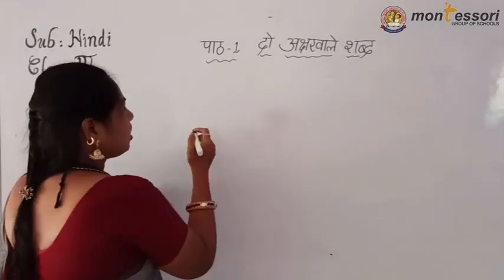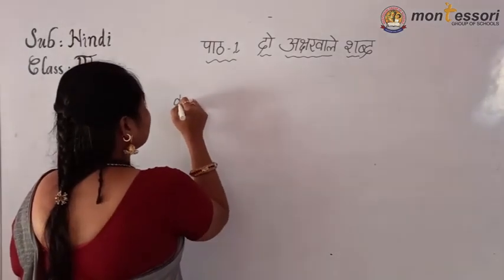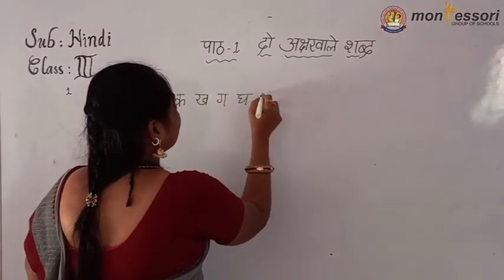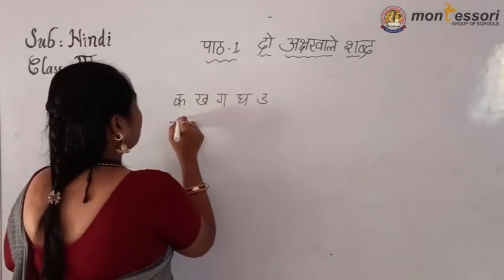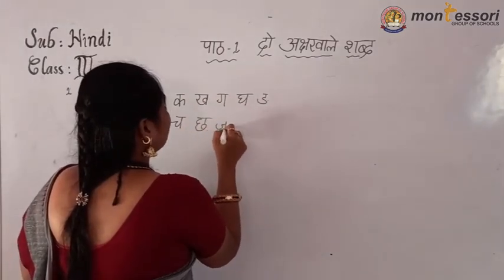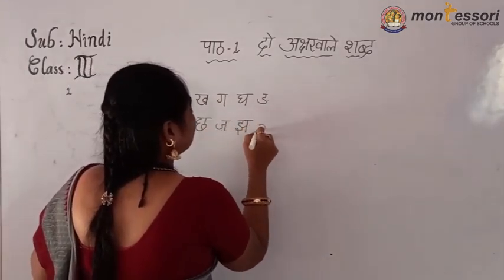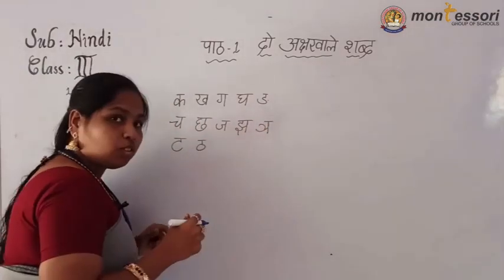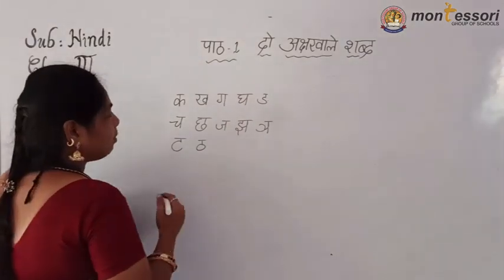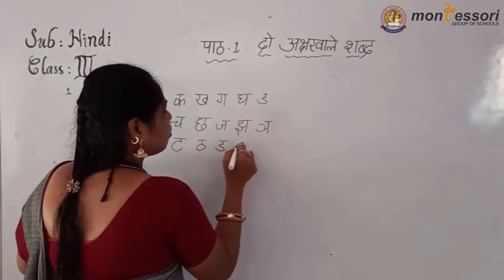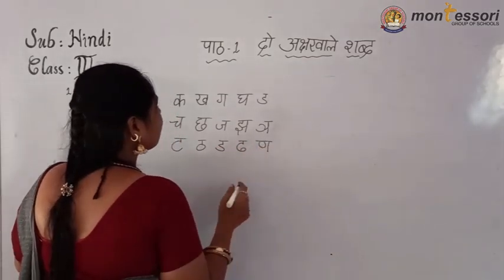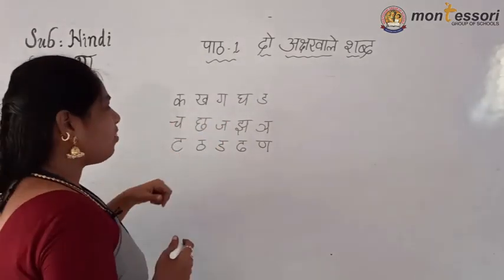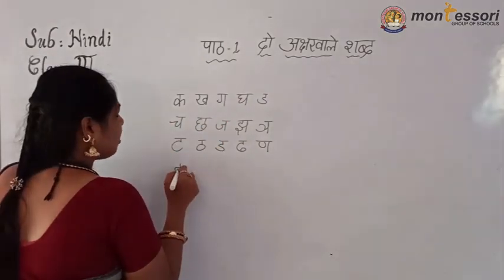Okay children? Now first of all, I am going to write Vyanjan letters. See, Ka, Kha, Ga, Gha, Inya, Cha, Cha, Ja, Jha, Ini, Ta. What are the Vyanjan letters? You must compulsorily keep them in your mind. Understand? Every time you must be careful. I told you in the previous class also, Ka Varg, Cha Varg, Ta Varg. If you write like this, then also you can know that.